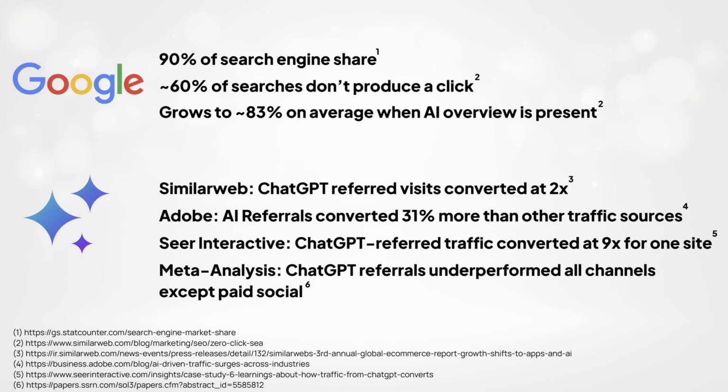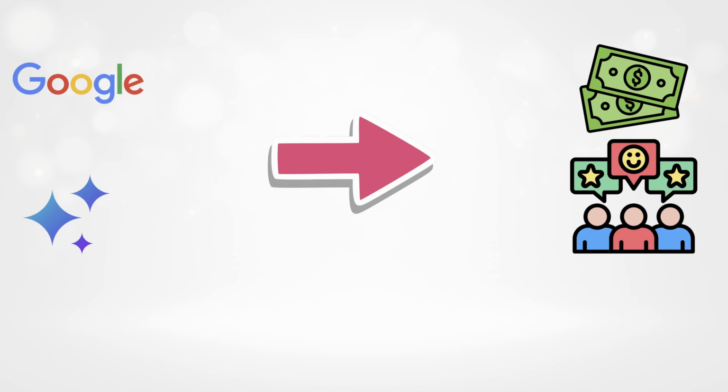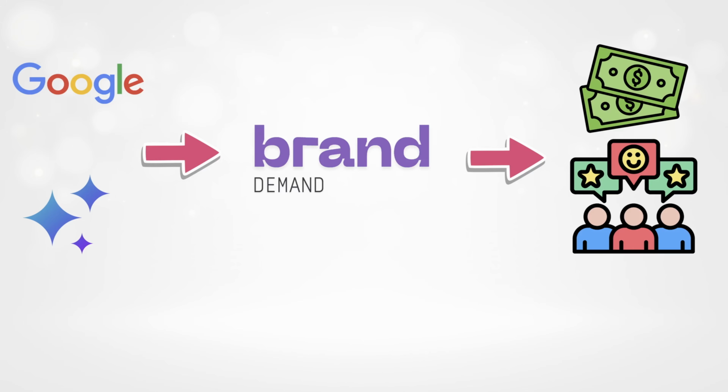People are really complicated. They'll see your brand in AI and then Google it a week later to make a purchase. Now, does that get tracked as an AI conversion or a search one? So HubSpot realized that vanity metrics like traffic aren't the goal. Ultimately, you care about conversions, whether it's from search or from AI. So how do you influence that in a world of AI? The answer is generating brand demand.